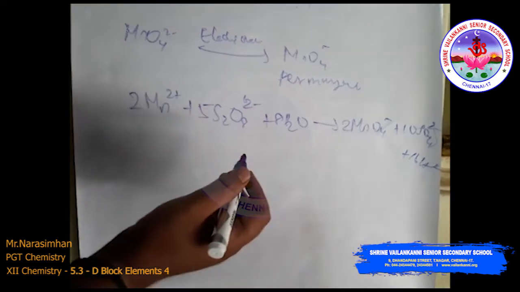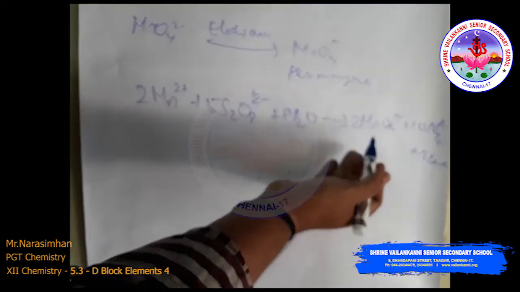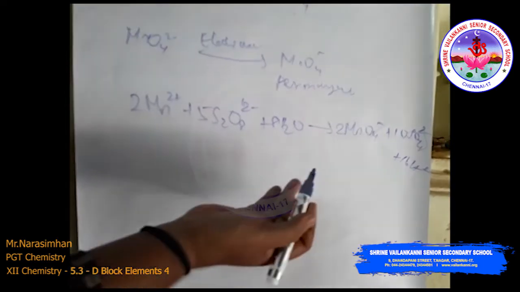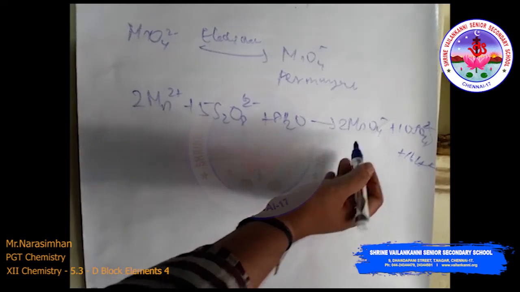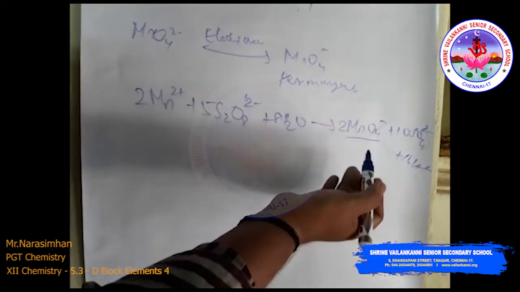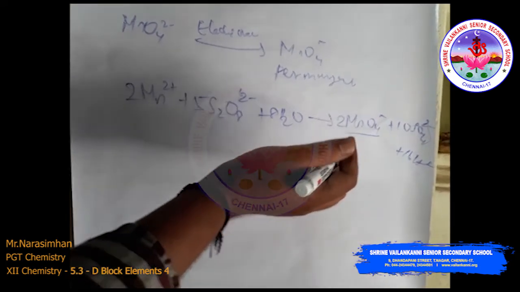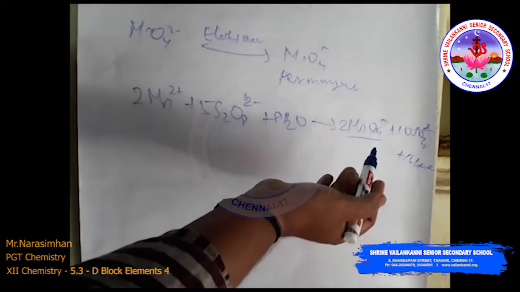So this is potassium permanganate, which forms a dark purple, almost black color crystal, but when dissolved in water the solution is purple in color.